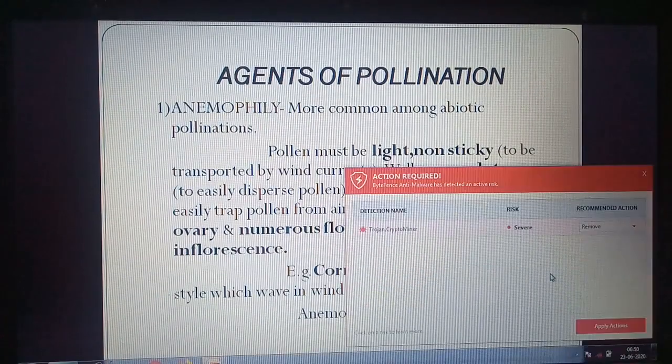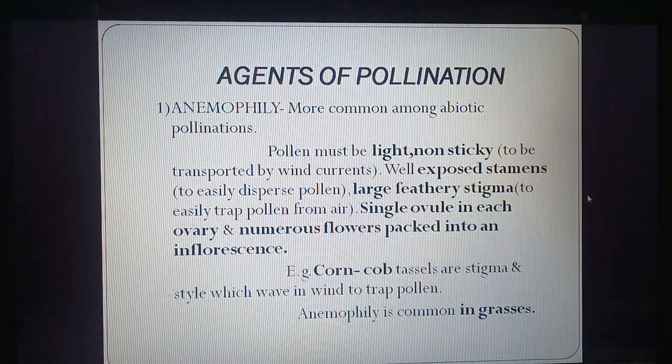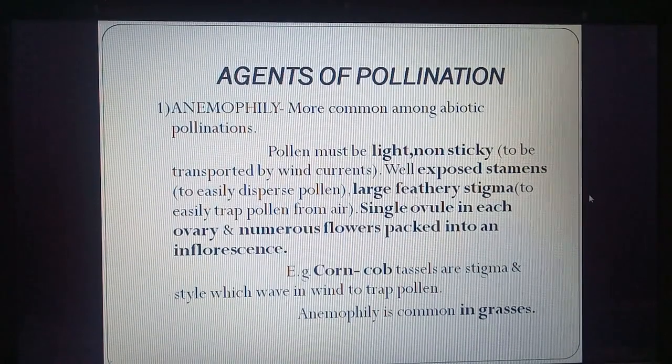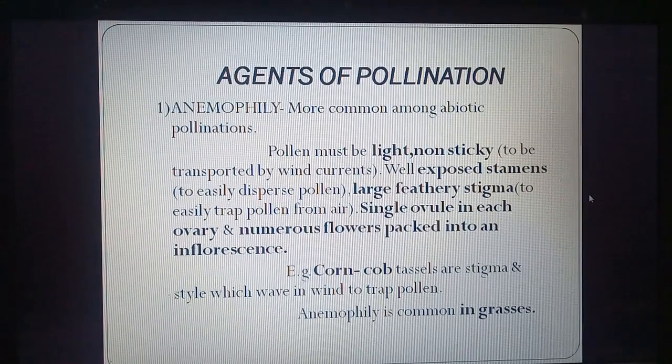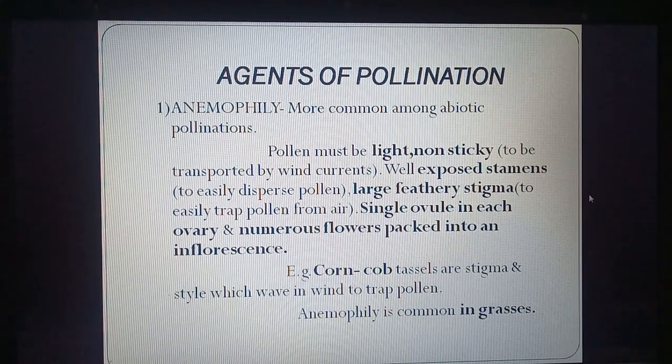Anemophily is the most common method of abiotic agent. So air is the most common. The pollen must be light, so they can be carried. Non-sticky. Well exposed stamens. The stamen should be outside the flower so that air can carry them. Large feathery stigma. The stigma should be feathery so that they can trap the pollens from air.